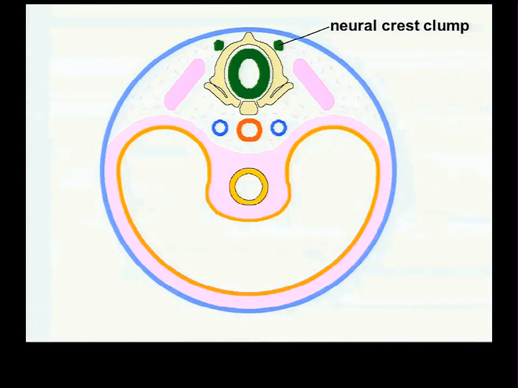The neural crest clump: for every dermamyotome, there is a neural crest clump. It starts to migrate ventrally on both sides, each clump. As it does so, each clump divides into two.